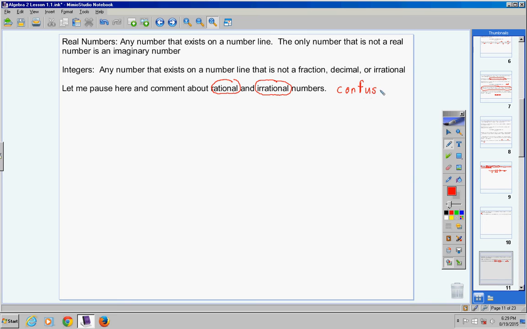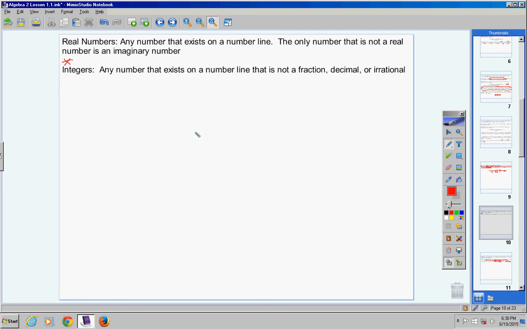If you found studying the difference between rational and irrational difficult, no sweat. Don't worry about it. We're going to look at these later. They'll be explained later, and you'll totally understand it, okay? But for now, I'm not worried about that. So let's focus our definition on any number that exists that is not a fraction or decimal, okay?